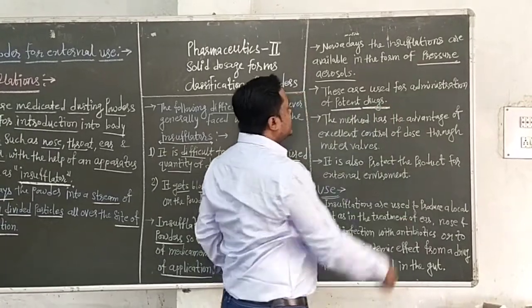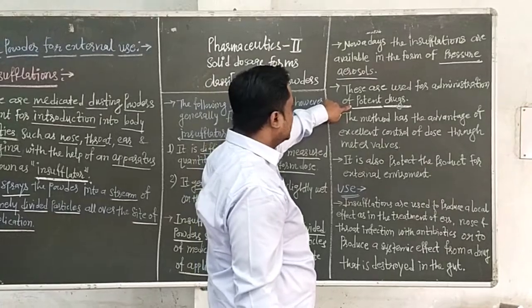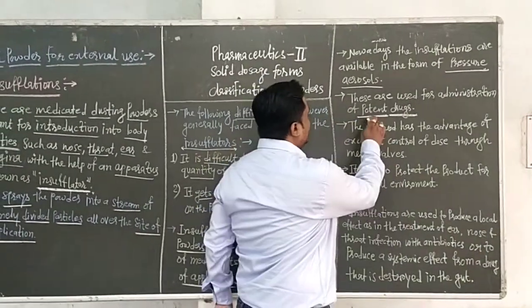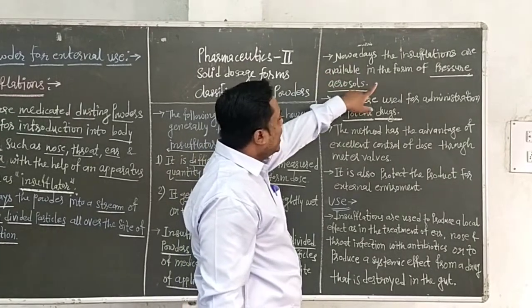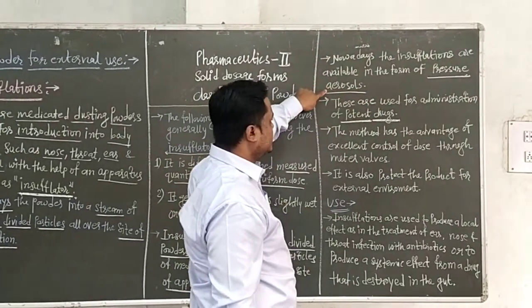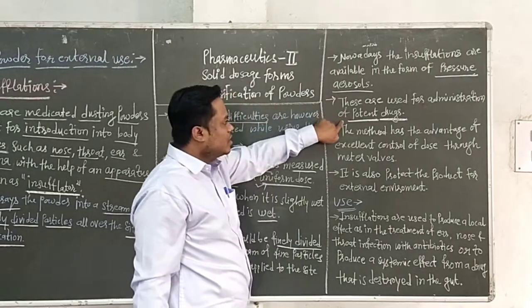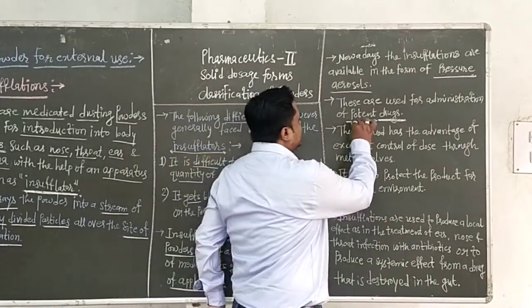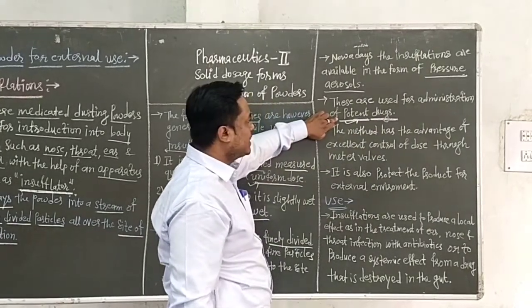Potent drug means that in a small quantity it gives the desired pharmacological action.